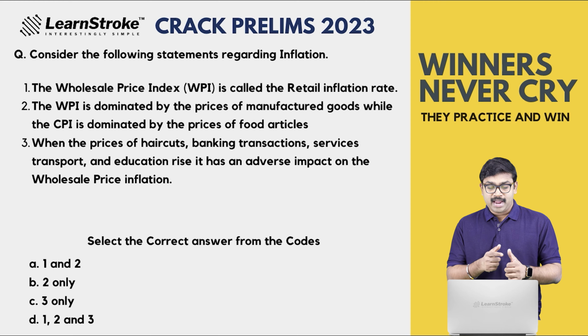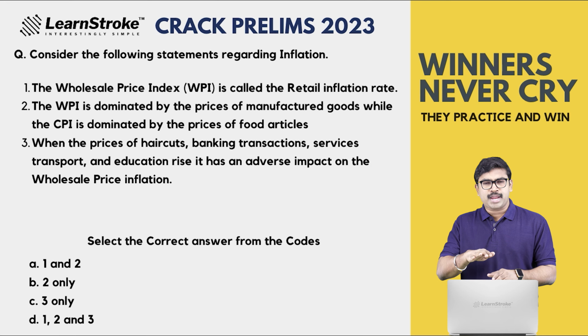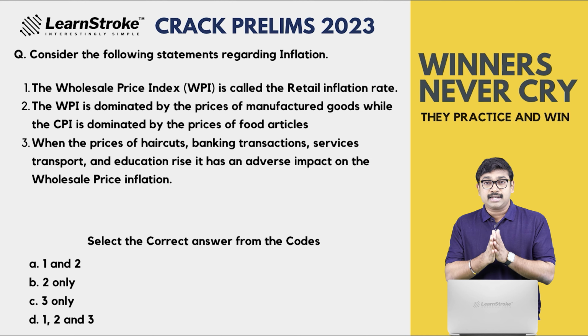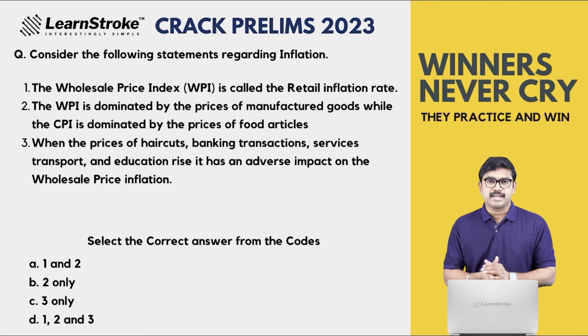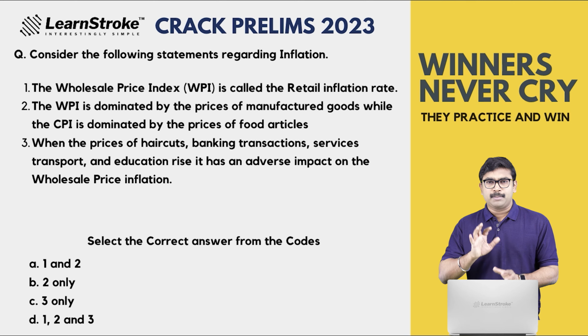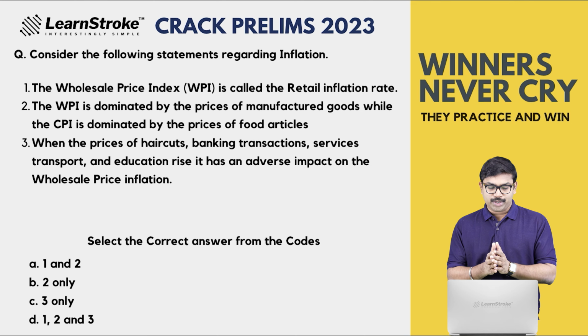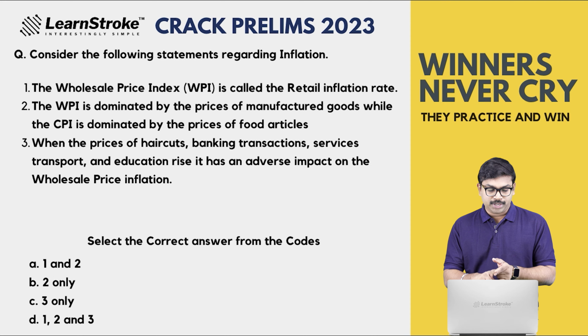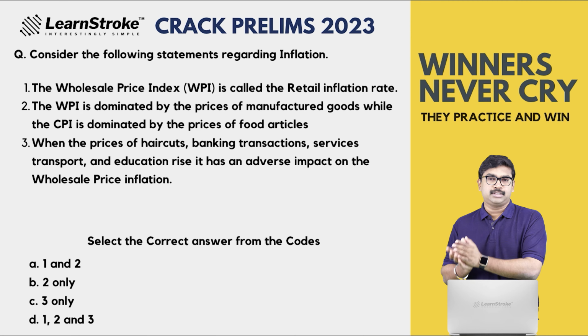Statement 3: When the prices of haircuts, banking transactions, services, transport and education rise, it has an adverse impact on the wholesale price inflation. So which of the following statements are correct? 1 and 2, 2 only, 3 only, 1, 2 and 3.